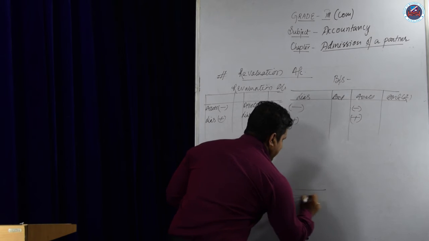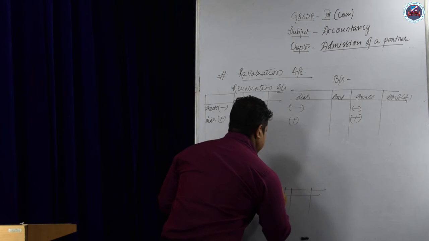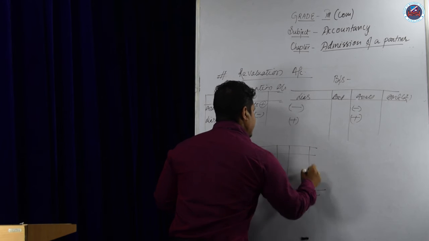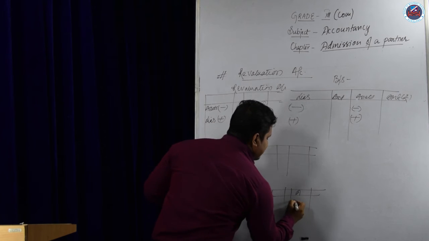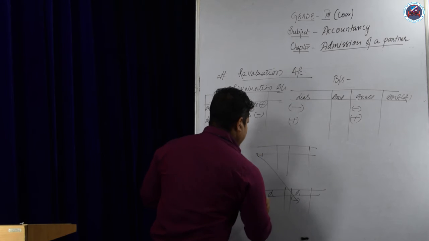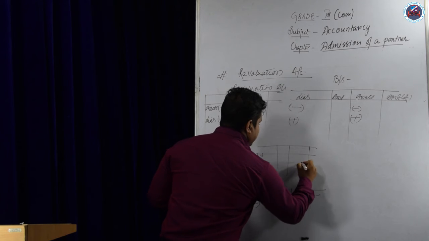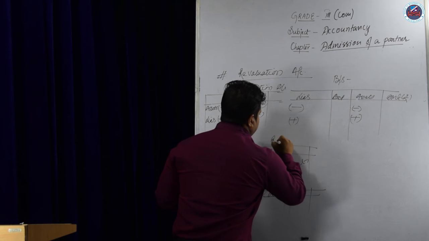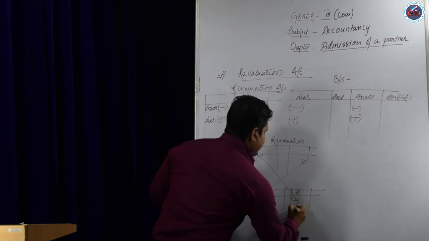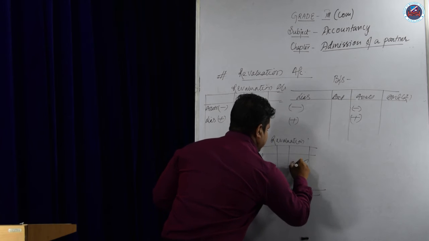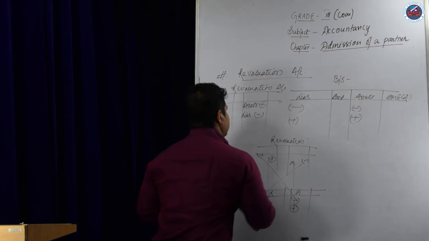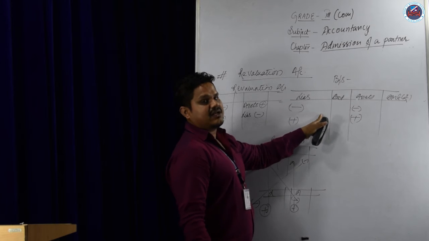Suppose this is a balance sheet with liabilities and assets, and this is the revaluation account, linked with the assets and liabilities. Anything decreasing on the asset side or increasing on the liability side comes to the loss side, and if an asset is increasing or a liability is decreasing, it comes to the profit side. That I have explained.